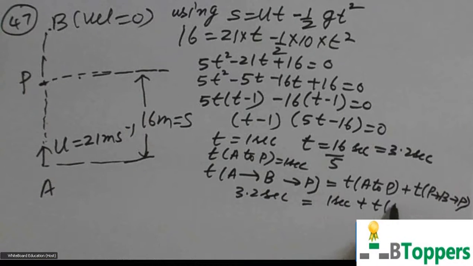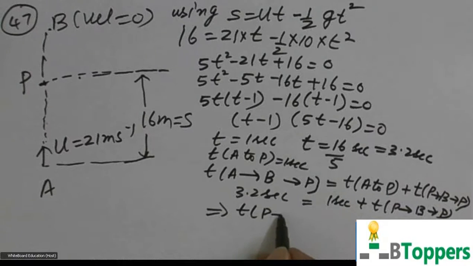So from this, you can find the time taken to move from the point P to the highest point B and back to P. That will be 3.2 minus 1, or 2.2 seconds.